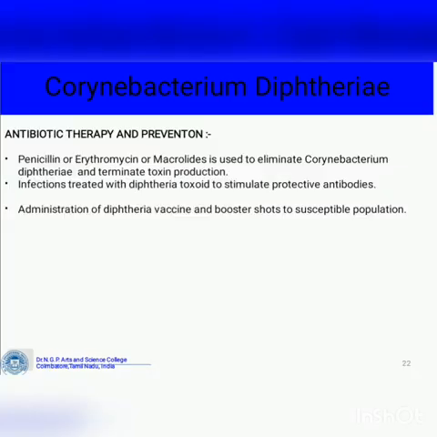Antibiotic therapy and prevention. Penicillin, erythromycin, or macrolides are used to eliminate Corynebacterium diphtheriae and terminate toxin production. Infection treated with diphtheria toxoid stimulates protective antibodies. Administration of diphtheria vaccine and boosters should be given to susceptible populations.